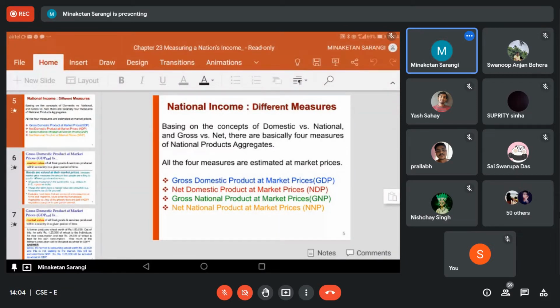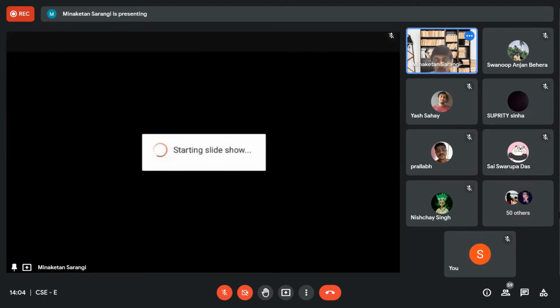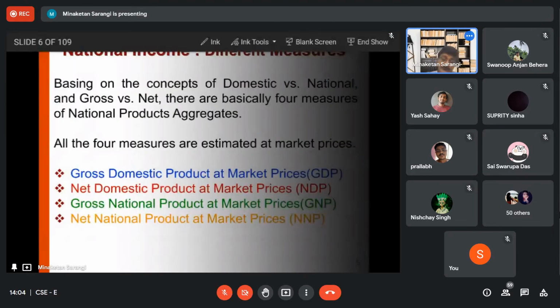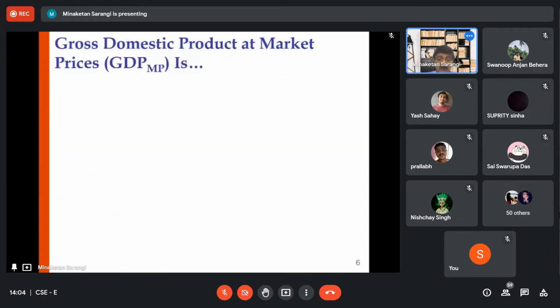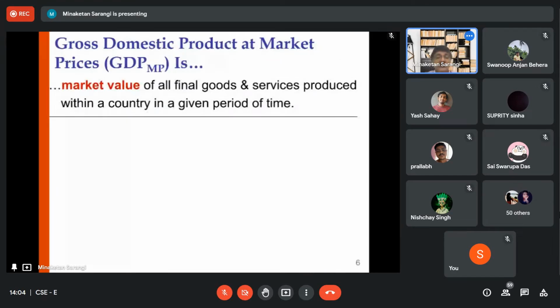So first, we'll discuss the concept of gross domestic product. Now, this gross domestic product is defined as the market value of all final goods and services produced within a country in a given period of time.